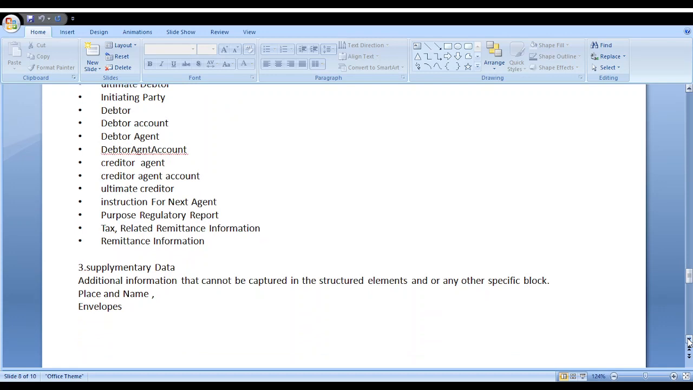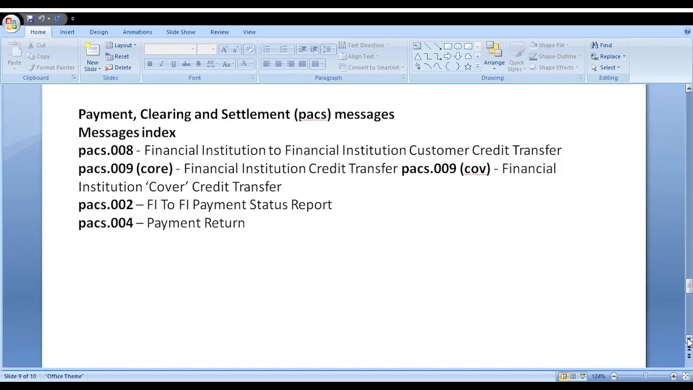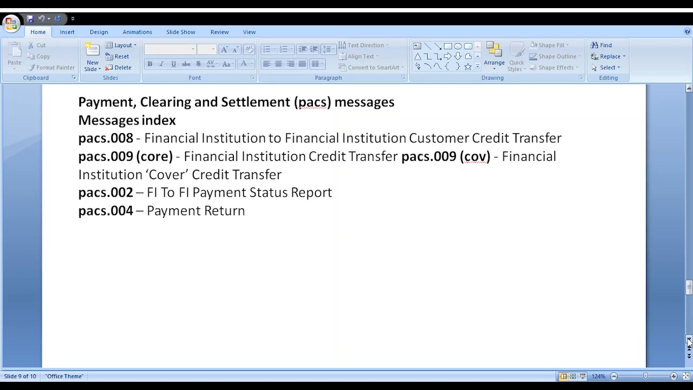Supplementary data block: all the additional information is available. Place and name and envelope, these kinds of details are available. Next slide: the payment clearing and settlement PAX messages. What are the payment clearing and settlement messages? PAX 008, financial institution to financial institution customer credit transfer message. PAX 009, financial institution credit transfer, financial institution cover transfer. That is what we call MT 202 and 202 COV, cover payments. PAX 002, FI payment status report. PAX 004, payment return message. These are all the PAX messages.